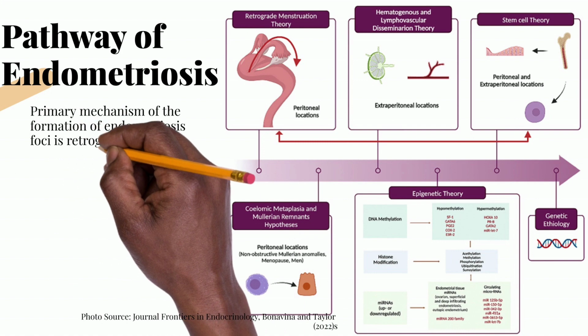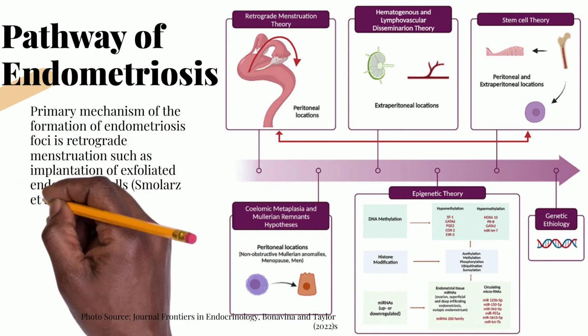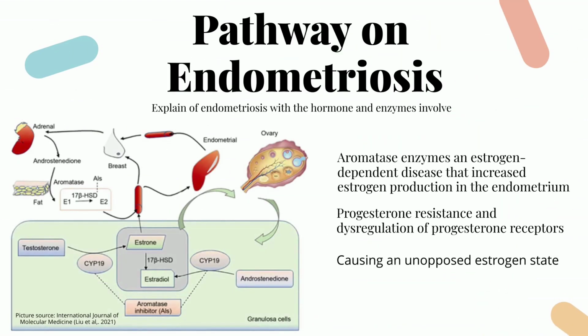Pathogenesis of endometriosis is involved in many ways. According to Bonavina and Taylor, this is the pathway of endometriosis that influences infertility. According to Smolas, the primary pathogenesis is retrograde menstruation, like implantation of exfoliated endometrial cells. Starting with the hypothalamus secreting gonadotrophin-releasing hormone, which stimulates the pituitary to secrete luteinizing hormone and follicle-stimulating hormone, the ovary and adrenal gland then secrete testosterone, estrogen, and progesterone hormone. Then the ovary also secretes aromatase enzyme. Aromatase enzyme converts to estrogen and estradiol, present in abnormal levels.